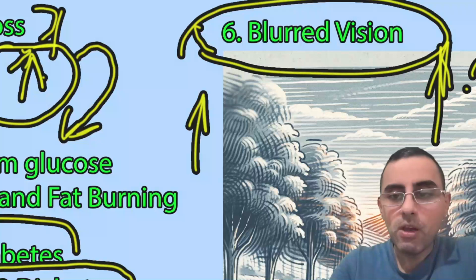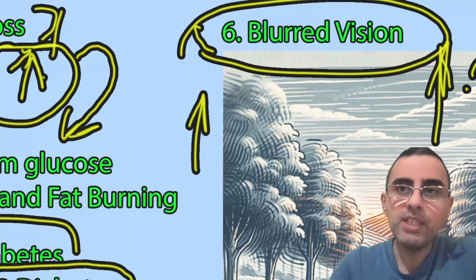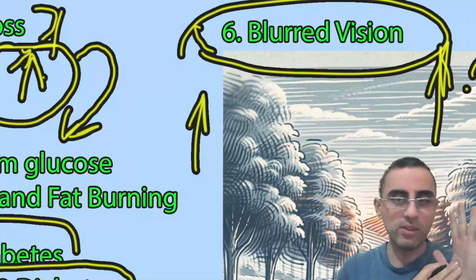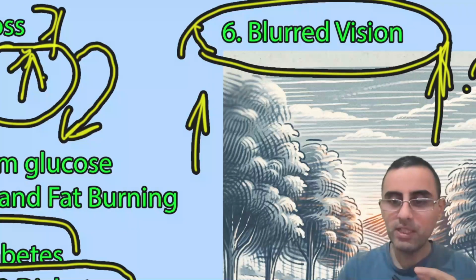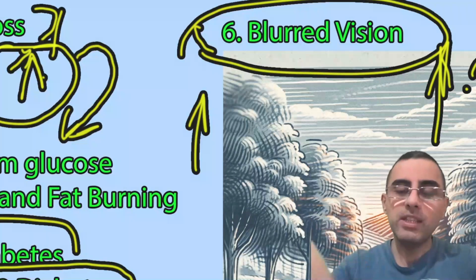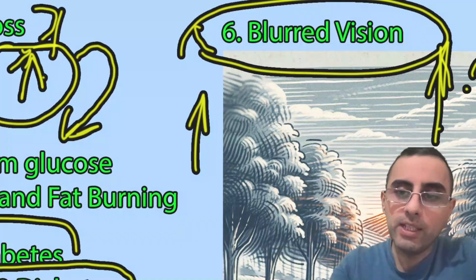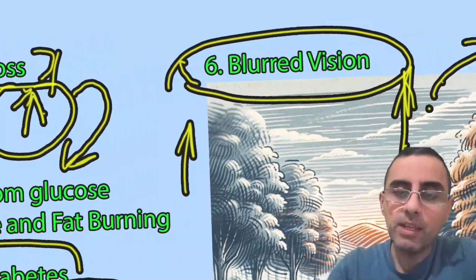Of course, this blurred vision is not diabetic retinopathy. Maybe you think that it's retinal damage of the eye. That's not correct. Diabetic retinopathy is a complication of diabetes. It's another condition. This blurred vision is dehydration of our eye. That's different. It's temporary, and this is an early symptom of diabetes.